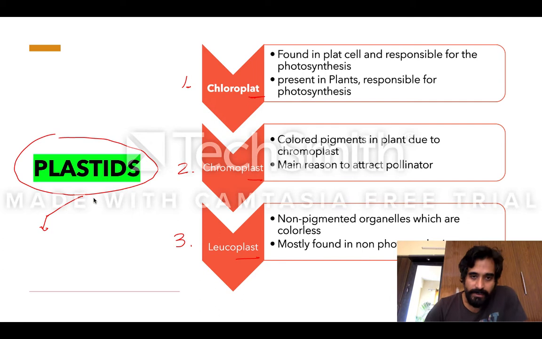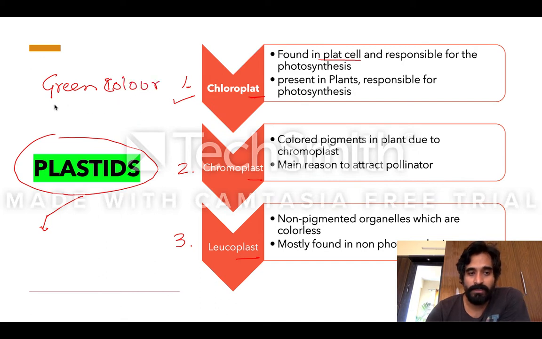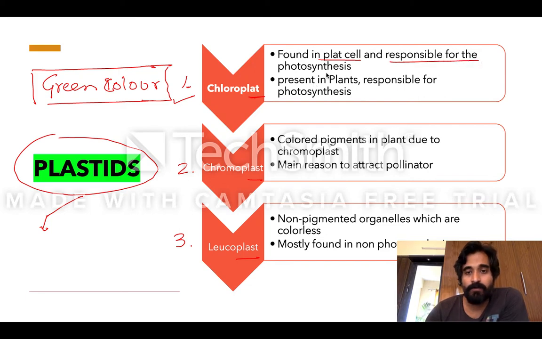So the first question arises: we'll talk about chloroplast. Where does chloroplast stay? Chloroplast is found in plant cells. The green color of a plant is because of chloroplast. So if the plant is green, it means chloroplast is present in that plant, and it is also responsible for photosynthesis. I have already said it is present in plants and responsible for photosynthesis.